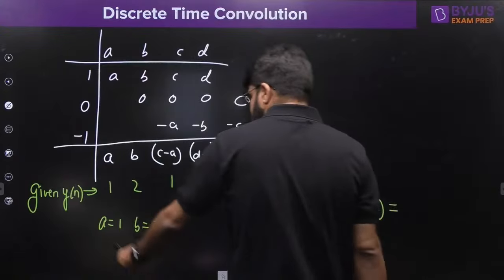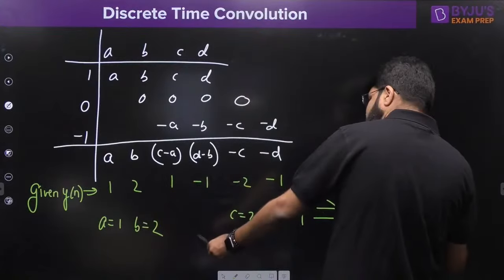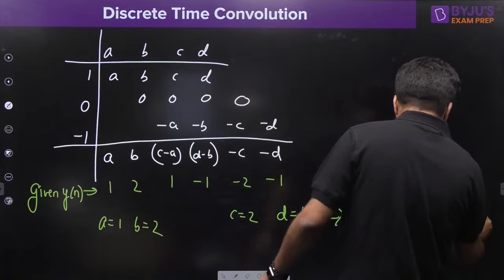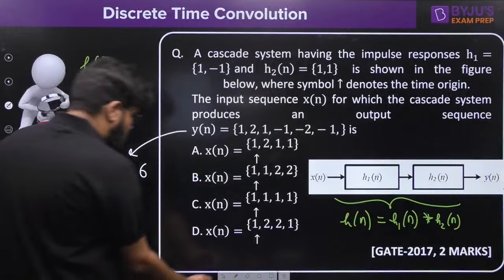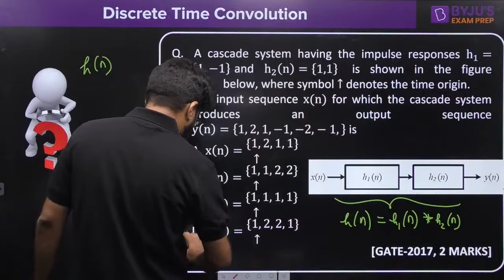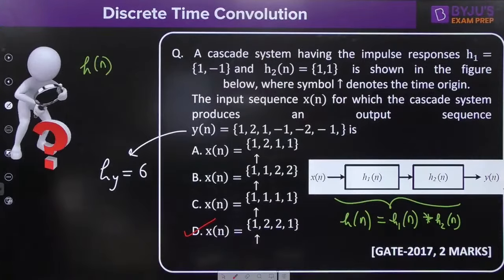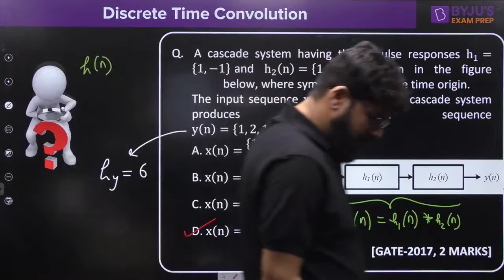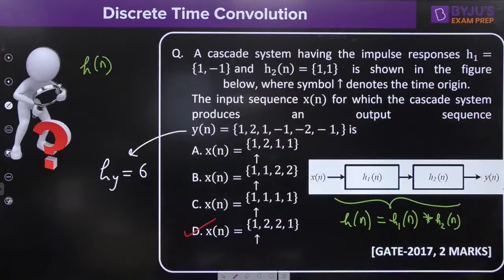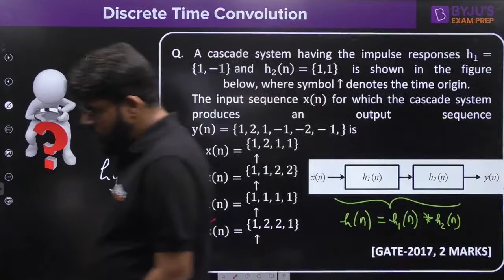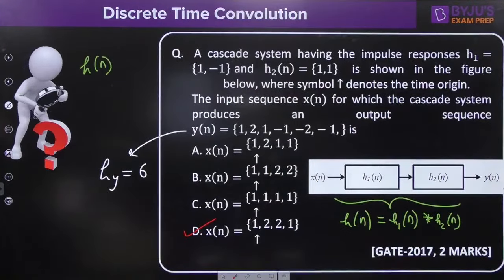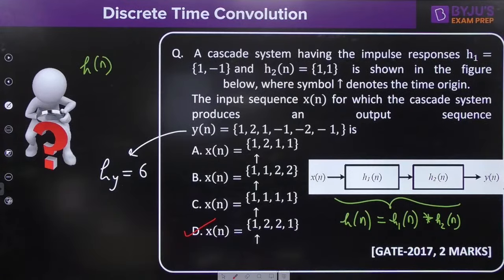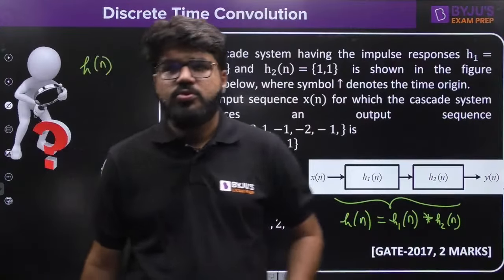What is the value of x[n]? x[n] was A, B, C, D. So it is 1, 2, 2, 1. That is option number D, no doubt. 1, 2, 2, 1, option D. Simplified, finished. 1, 2, 2, 1 is my final answer, everybody. All okay? 1, 2, 2, 1.